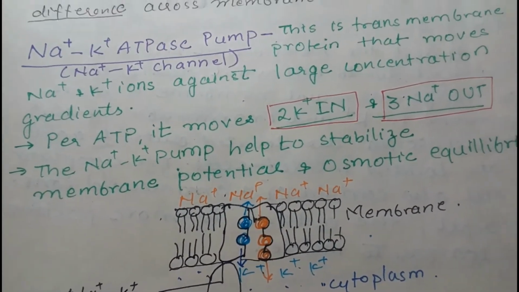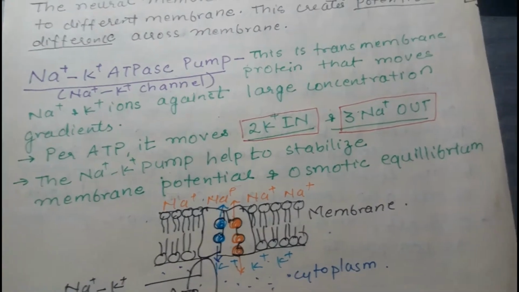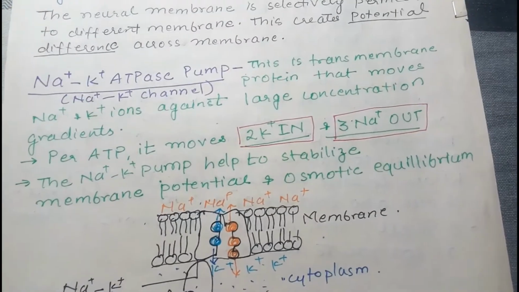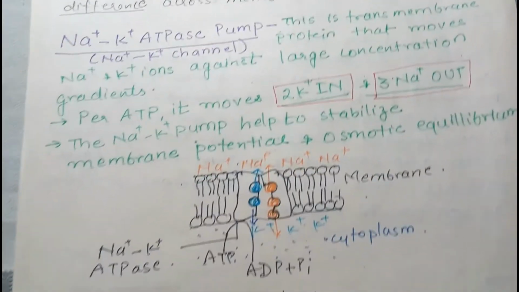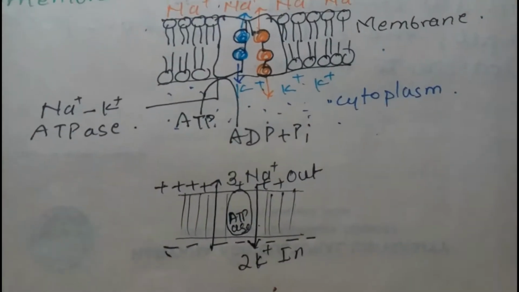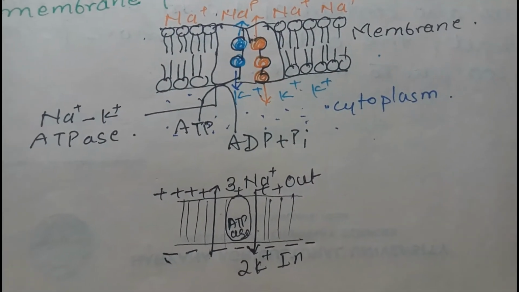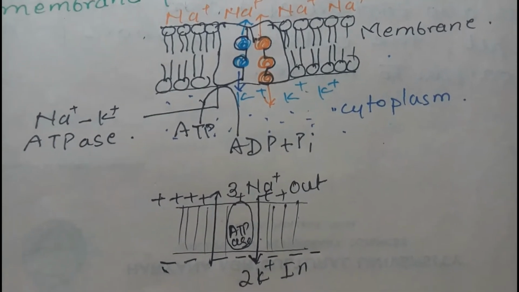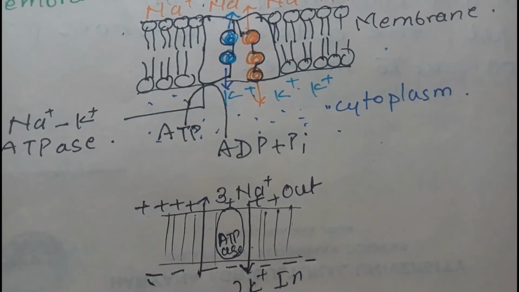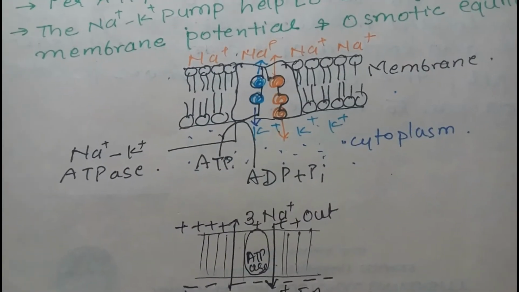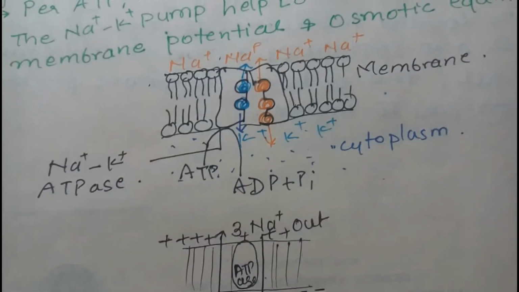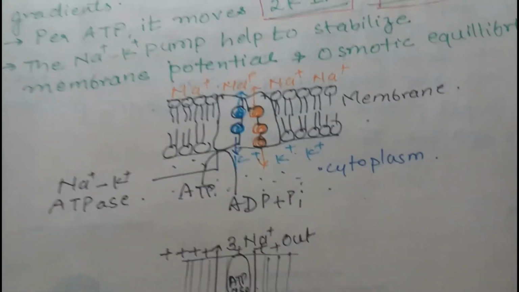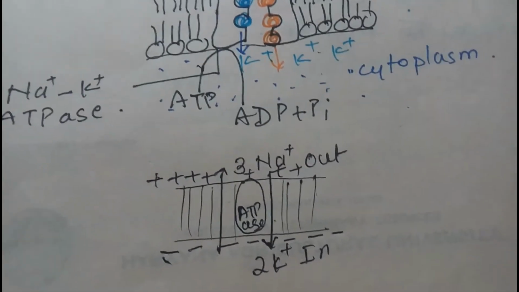The sodium potassium pump helps to stabilize membrane potential and osmotic equilibrium. Once the sodium potassium pump is operated, per consumption of one ATP molecule, 3 sodium are moved out and 2 potassium are moved in.